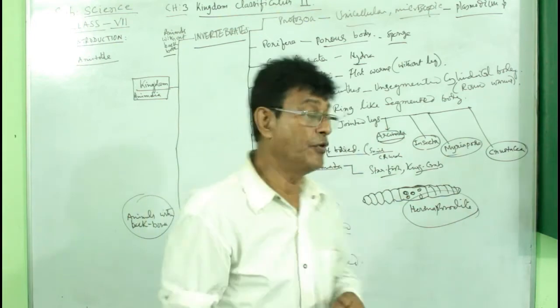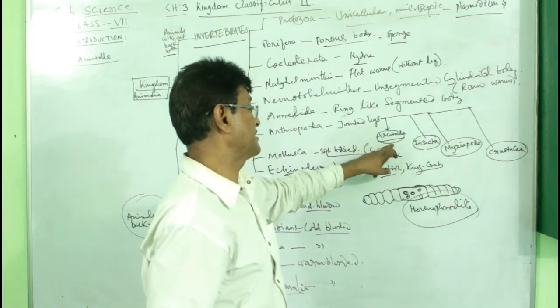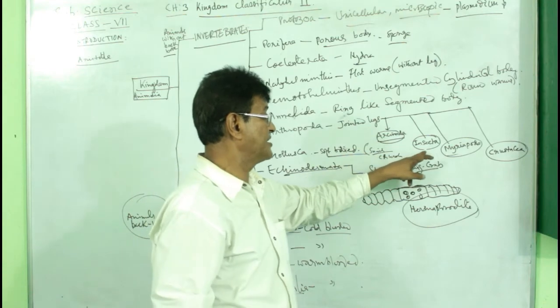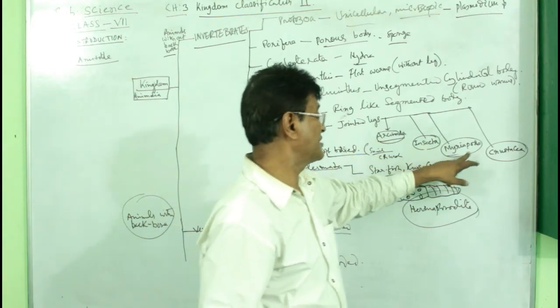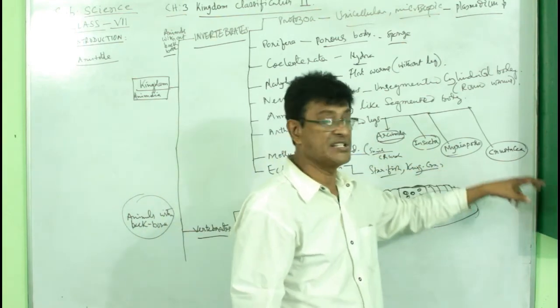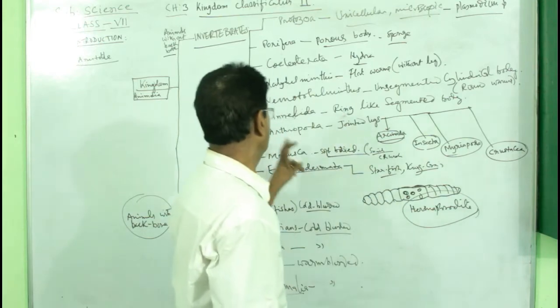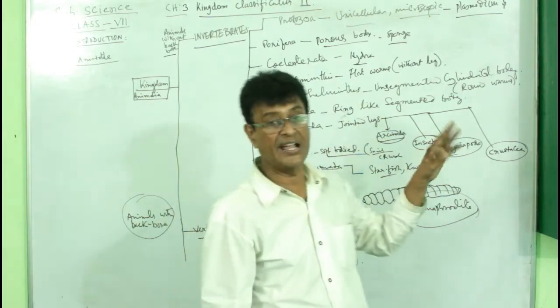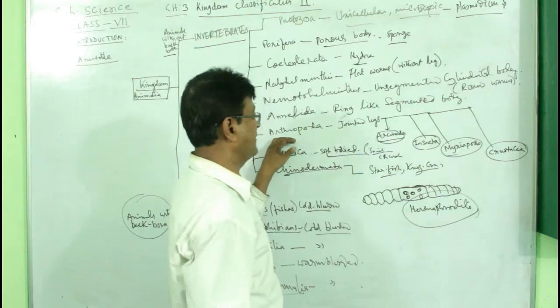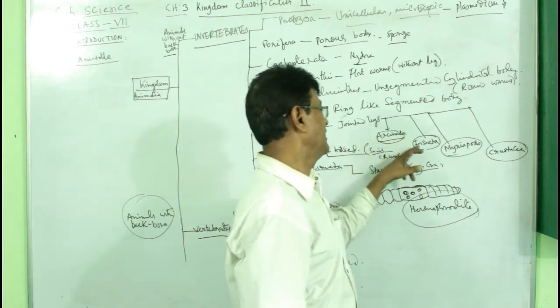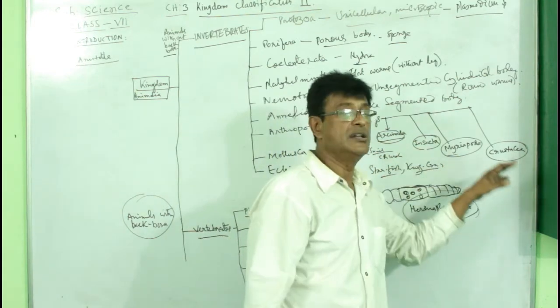So it has 4 classes. First class is Arachnida, second class is Insecta, third class is Myriapoda, and fourth class is Crustacea. Arthropoda, jointed leg animals, has 4 classes: Arachnida, Insecta, Myriapoda, Crustacea.